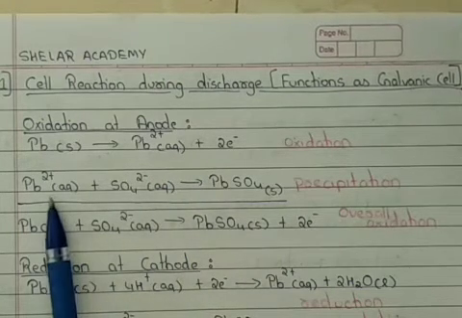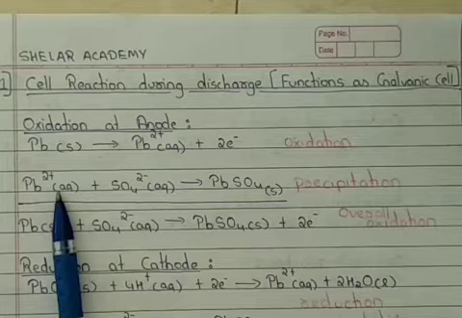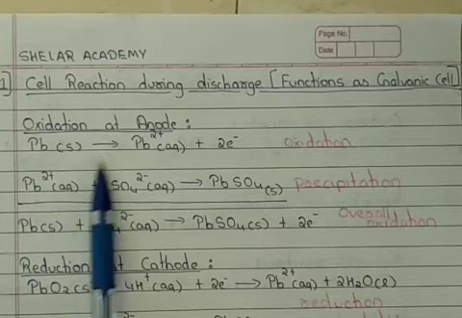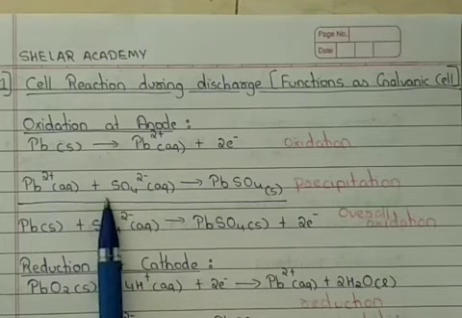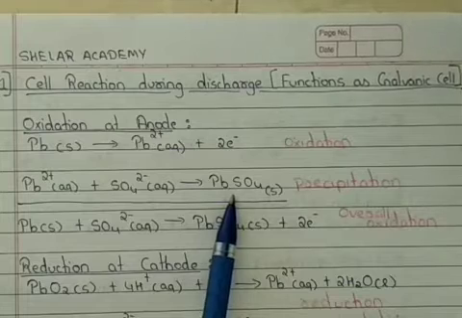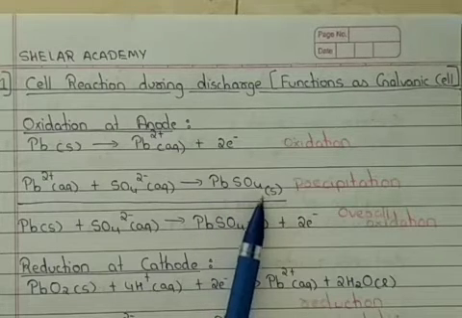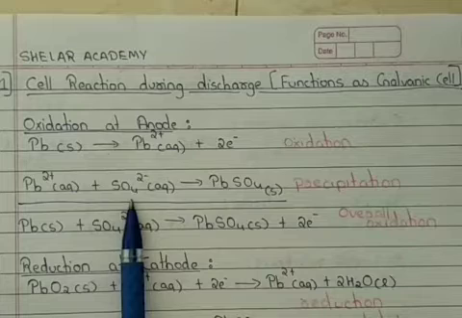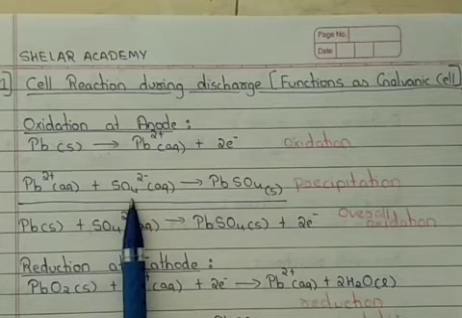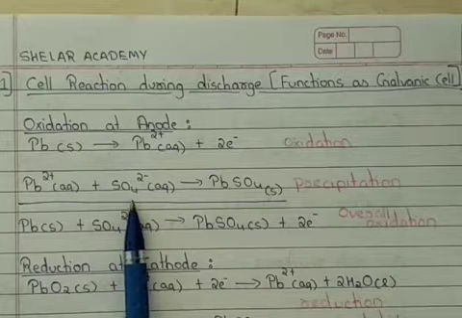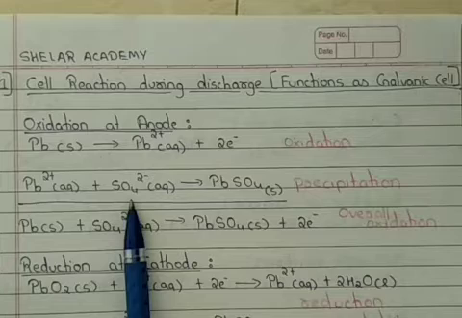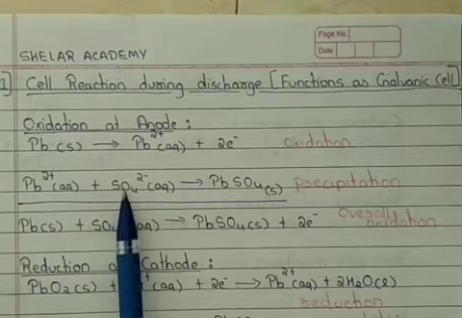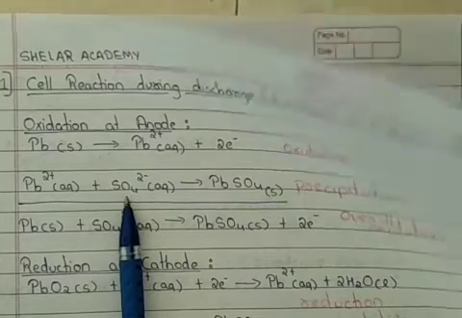Now the Pb2+ ions so formed will combine with SO4 2- ions to form PbSO4. Where do we get this SO4 2-? We get it from the common electrolyte which we have used, that is 38% H2SO4.